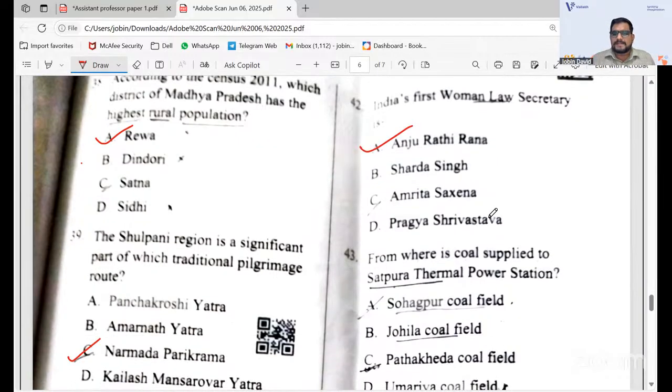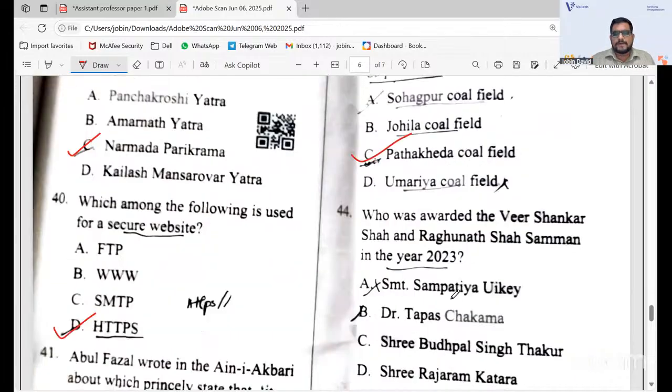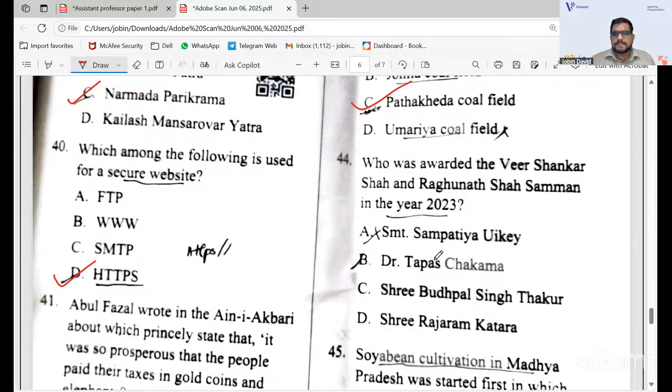From where is coal supplied to Satpura Thermal Power Station? The answer is Patakheda coal field. Patakheda coal field is the answer. Who was awarded the Veer Shankar Shah and Jagannath Shah Samman in the year 2023? It is Shri Budhpal Singh Thakur. Shri Budhpal Singh Thakur is the answer.